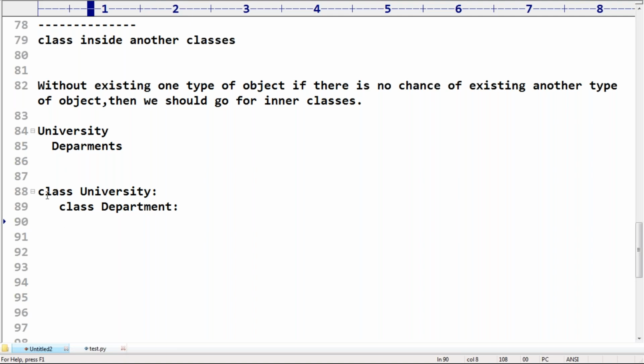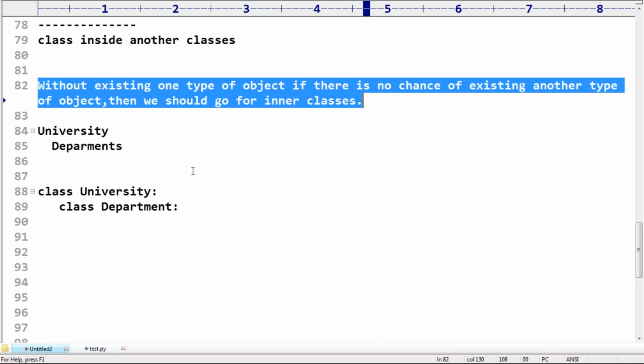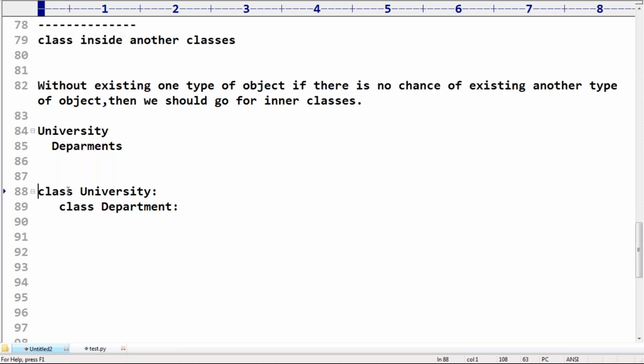Sir, without an existing university, there is no chance of an existing department. Department is always part of the university only. That's why we have to define the department inside the university class. Now I hope at least 60% of the people can understand this line. Without the existence of one type of object, if there is no chance of another type of object existing, then we should go for inner classes.